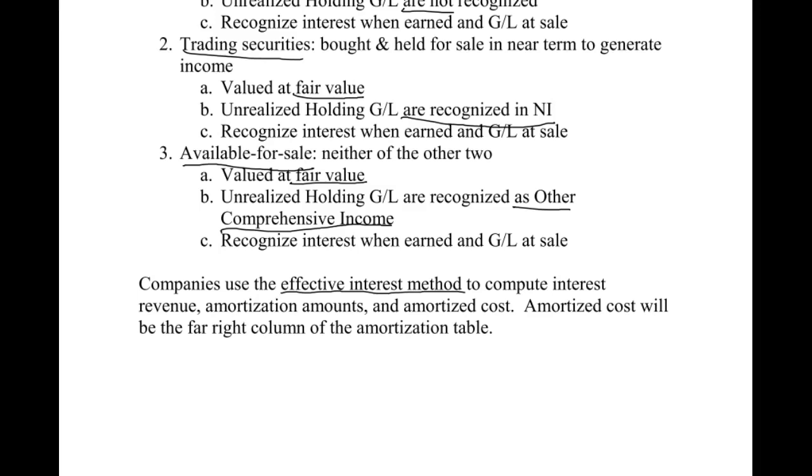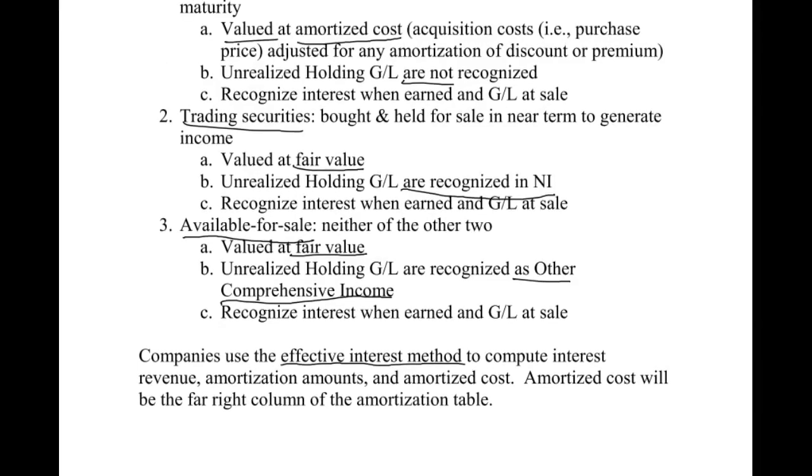We're going to use the effective interest method to compute interest revenue, the amortization amounts, and amortized cost. And amortized cost, remember, if you look back up at held to maturity, let me scroll back up, you see it's up here. It is valued at amortized cost. Amortized cost will be the far right column of the amortization table when we start doing those.